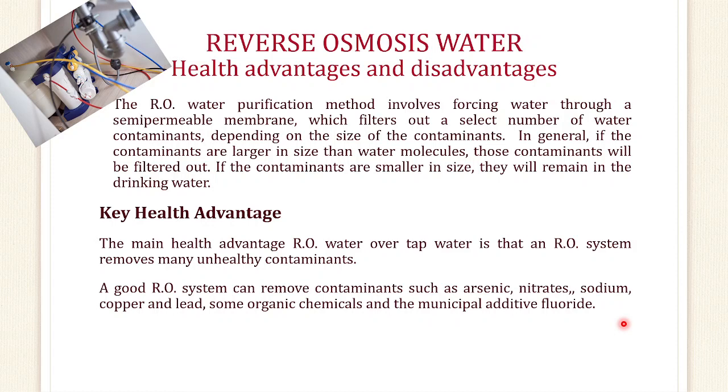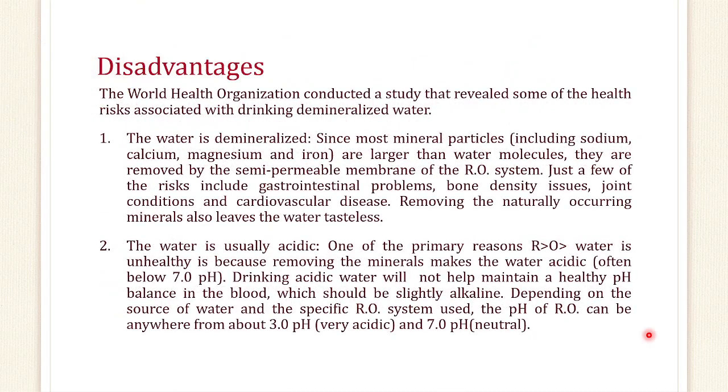Smaller ones will remain in the drinking water, but it can still remove many hazardous elements from the water, like arsenic, nitrate, sodium, copper, lead, and some organic chemicals, and also the municipal additive fluoride. So unhealthy contaminants will come out.